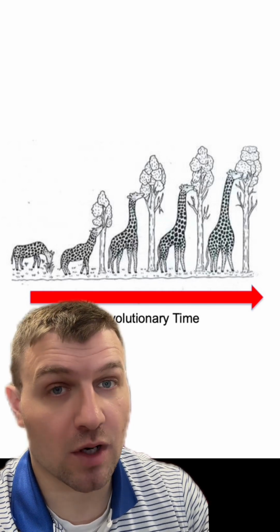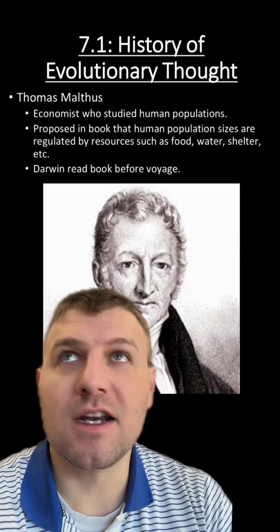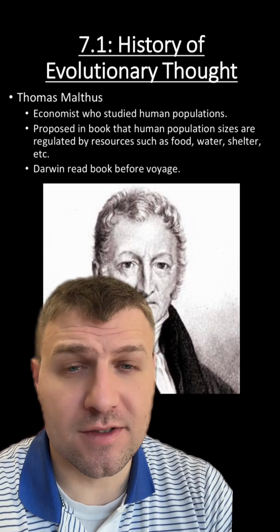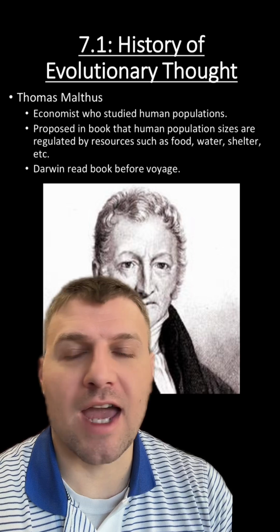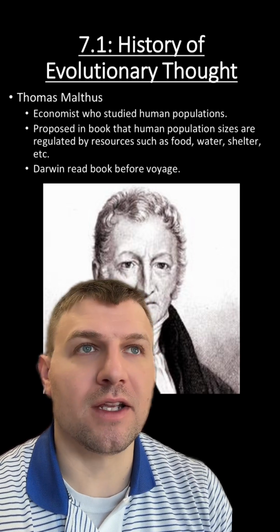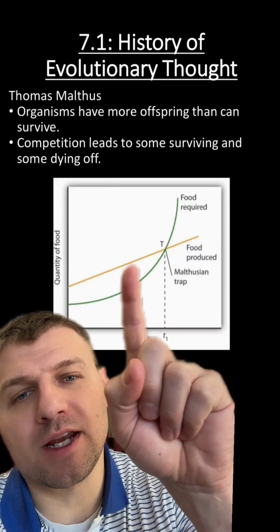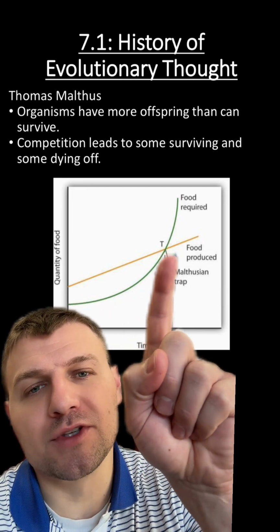Thomas Malthus is another scientist who I like to talk about. He studied human populations and how they were affected by resources. And basically, he talked about how the resources that we have, like food, water, shelter, are going to regulate human populations. As you can see in our graph here, there's a rate of food production that will increase, and subsequently the human population will also increase.